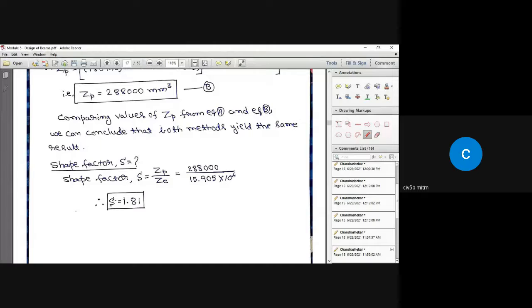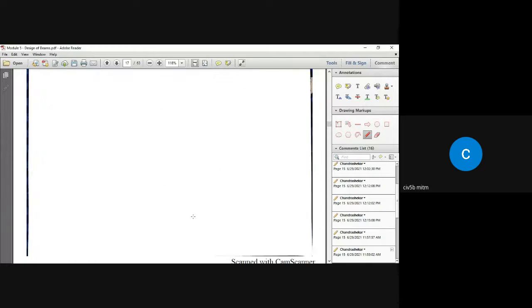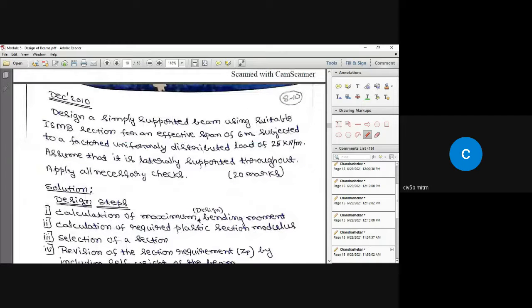Sometimes you will get these small questions now and then in the examination, carrying some marks. So you should be able to do it. You simply practice, don't miss. And next, there is a design problem. This is from one of the examinations, carrying 20 marks. Again, this is a laterally supported beam design, and it's a lengthy one. So I'm going to start this problem from tomorrow.